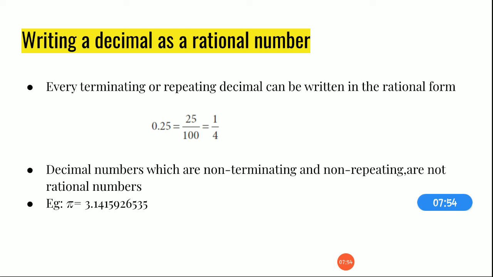Now in the same way, there are a few numbers which cannot be converted to a rational number. For example, the value of pi. We all know that the value of pi is 3.14. It is a constant, so it will never change. So we cannot convert it to an exact fraction, and those types of numbers are not rational numbers, or they can be called irrational numbers. Okay, up to this you are clear, I think, children.